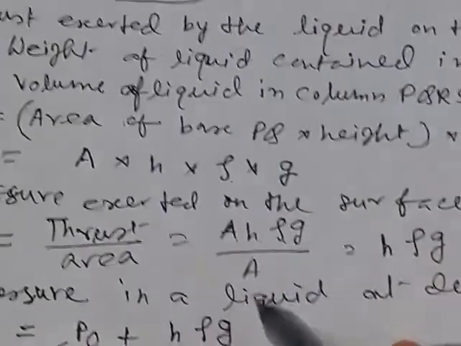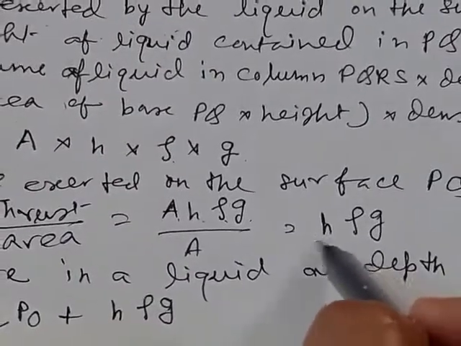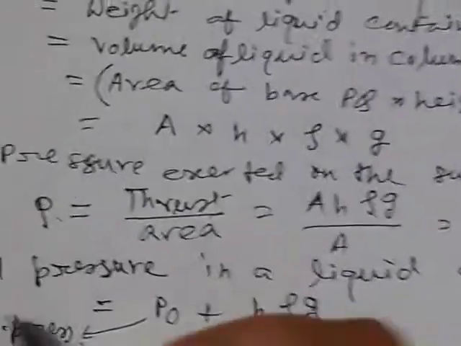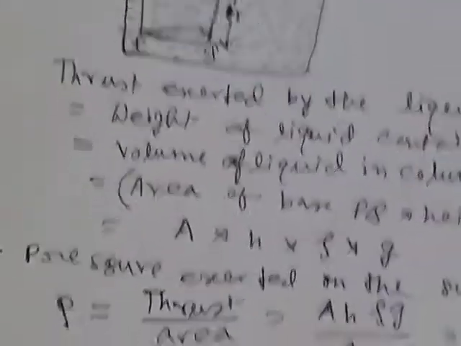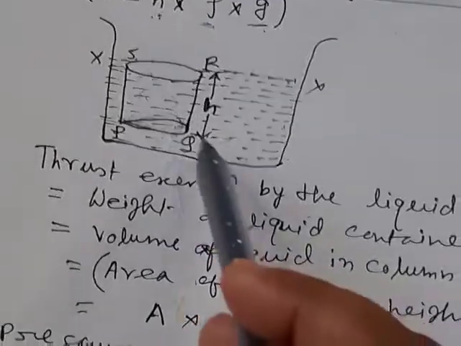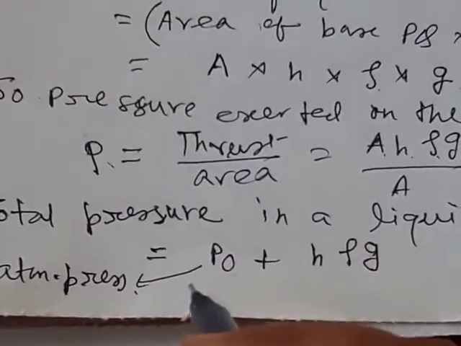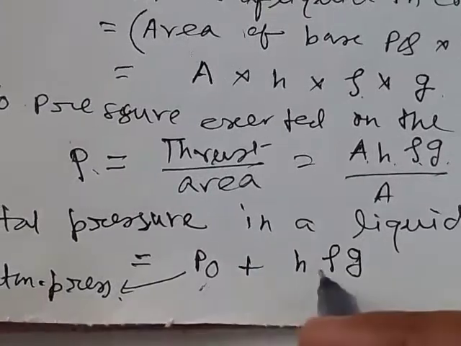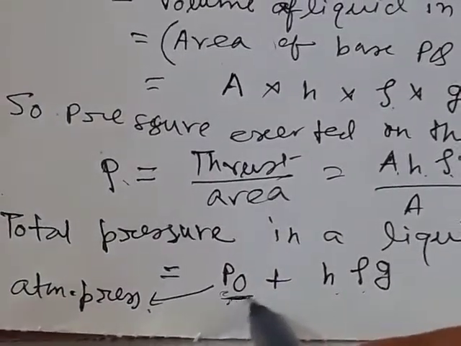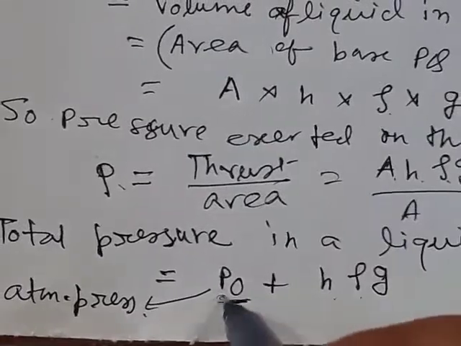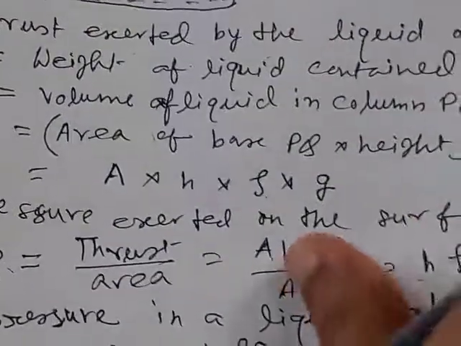Now the pressure exerted on the surface PQ is given by thrust by area. Thrust is A h rho g, divided by A, this gives h rho g. A cancels out. So the pressure inside a liquid at a point at a depth h is h rho g, and the total pressure at the depth h is given by P0 plus h rho g, where P0 is the atmospheric pressure. For total pressure we have to consider the atmospheric pressure also.